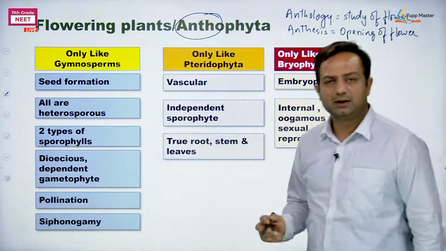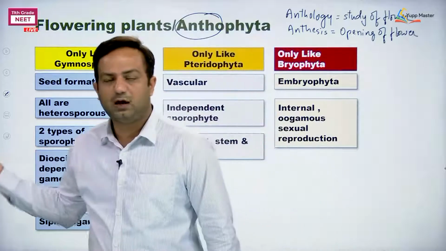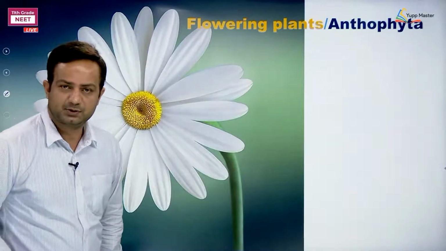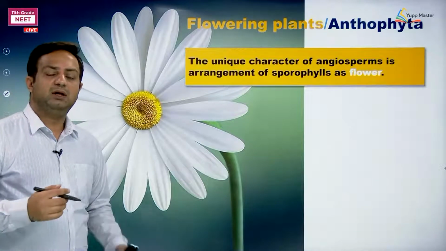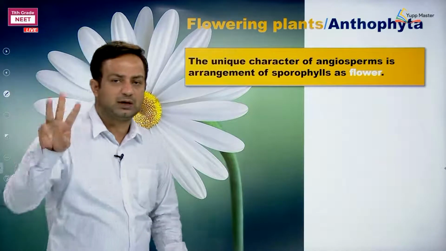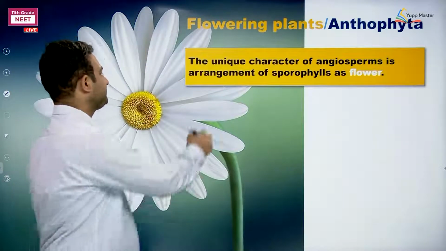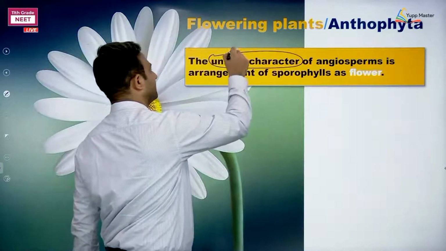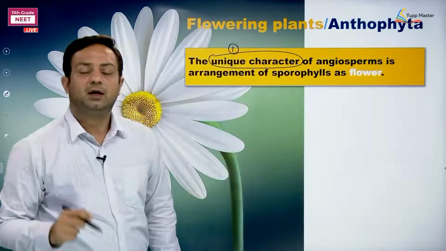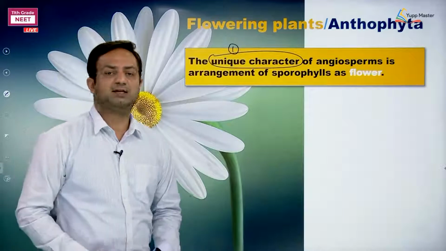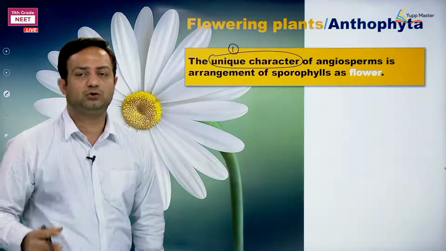So such kind of things we can explain, right? So about the general characters of the group Angiosperms. One of the things that we can mention here as a unique character, 3 unique characters are there for Angiosperms. First is about their sporophylls, means the micro and megasporophylls are getting aggregated into flower.